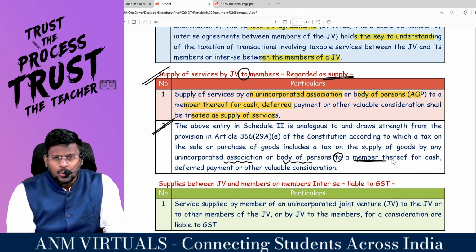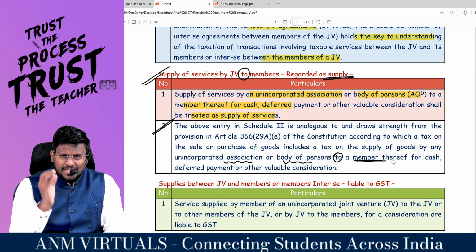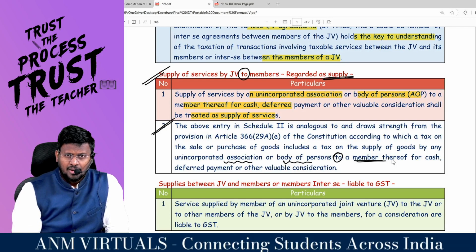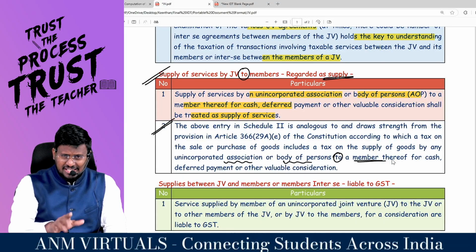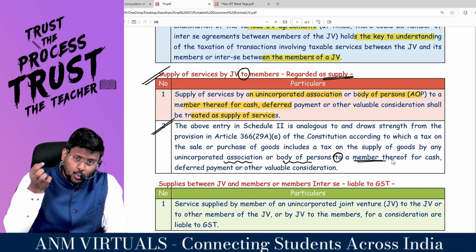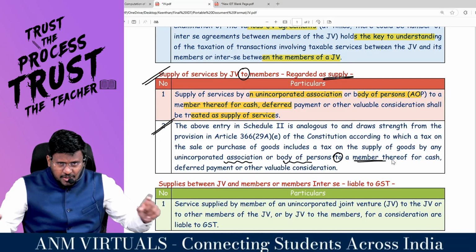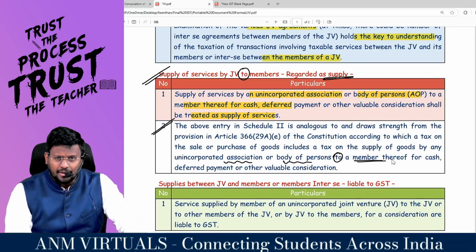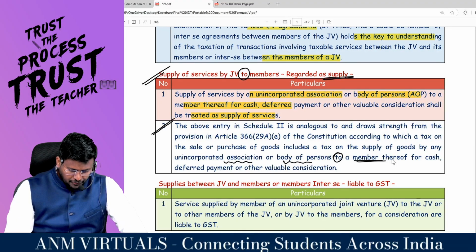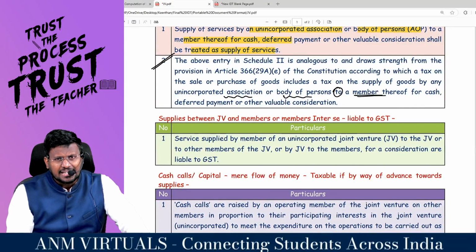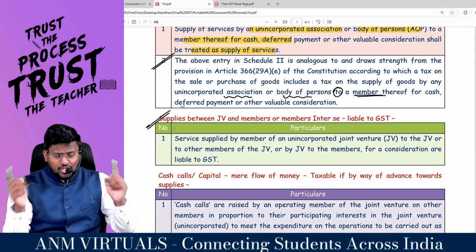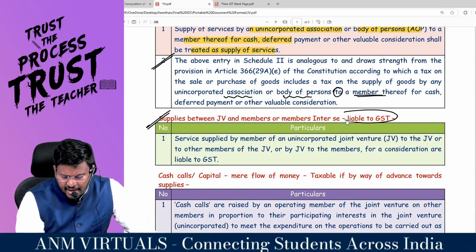because everyone had a doubt, my dear lovable students, whether services provided by an AOP or BOI to its members are taxable or not. Yes, this item was separately included in schedule 2 earlier, but now it has been removed. Then they added section 7 subsection 1 clause AA. It was a new addition. Fine, fantastic to the core. So earlier, when this Act came, they supported this. Now, supply between joint venture and members, or members inter se, is liable to GST.